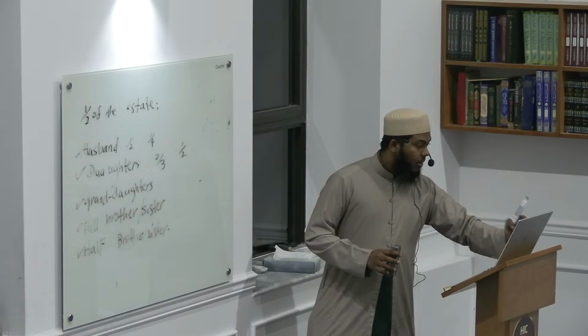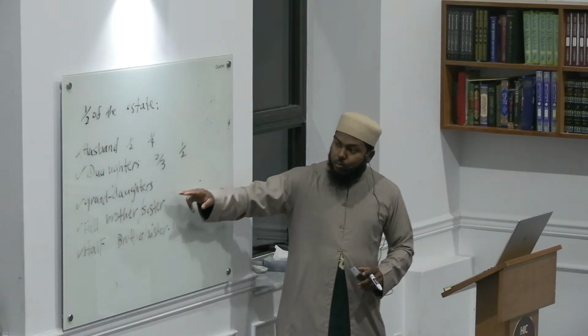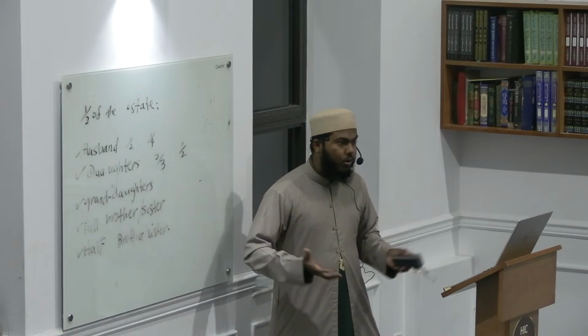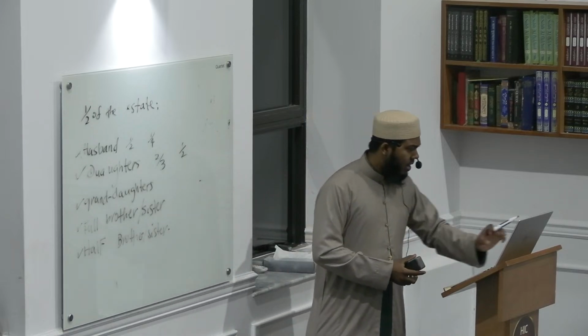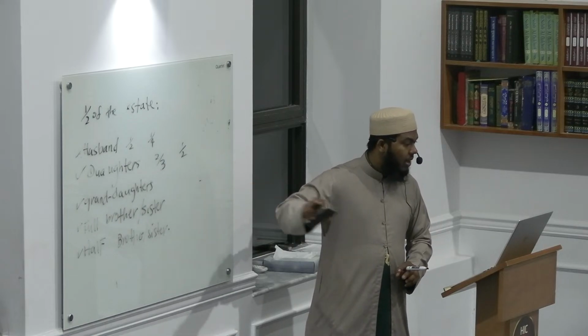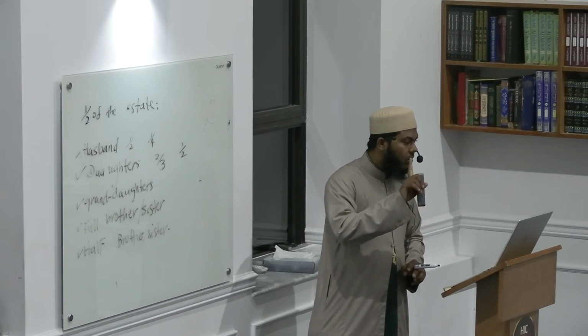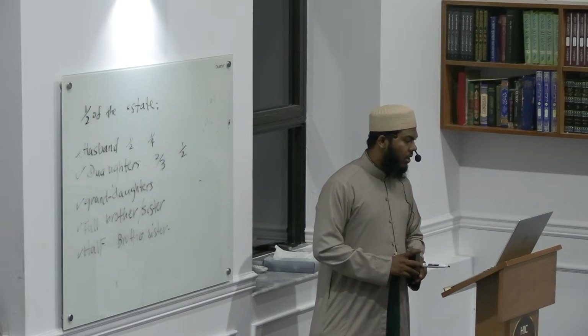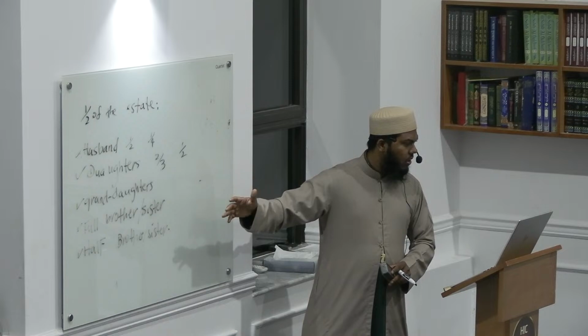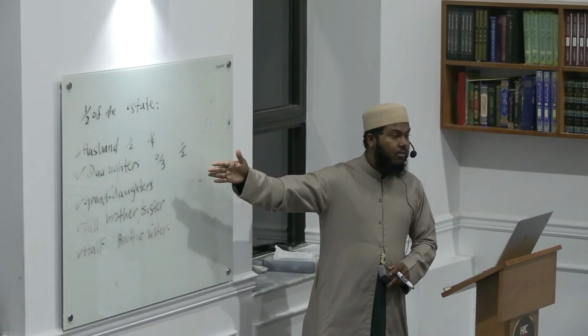Now, we're coming to the end. Full brothers and full sisters. What do I mean? Biological kids. Children who are born from their biological parents. They will receive half of the estate if the deceased has one sister and no children or grandchildren. Then the sister will inherit half of the estate. The sister or the brother will inherit half of the estate.